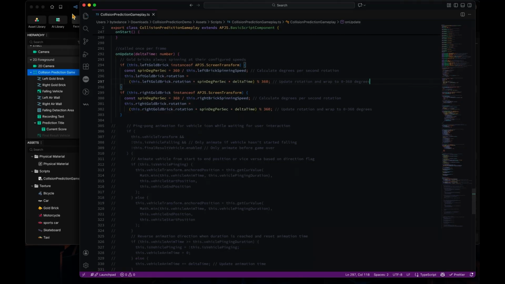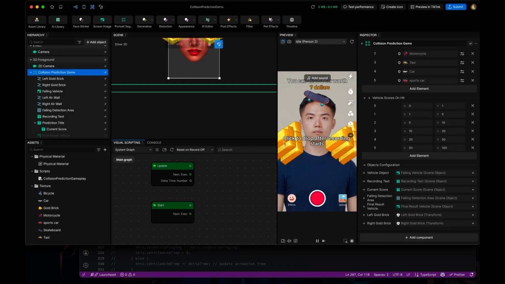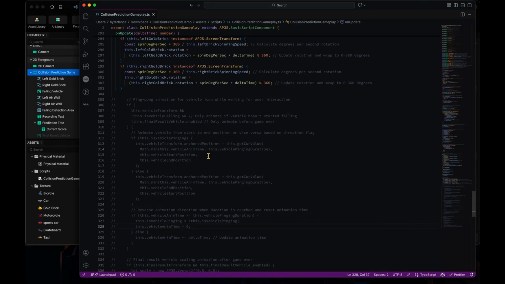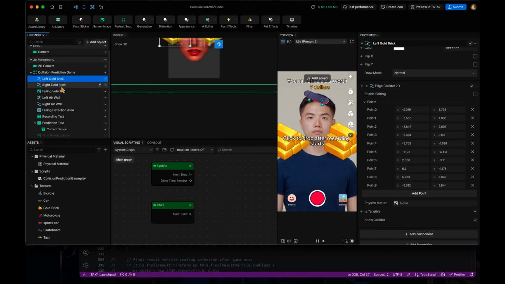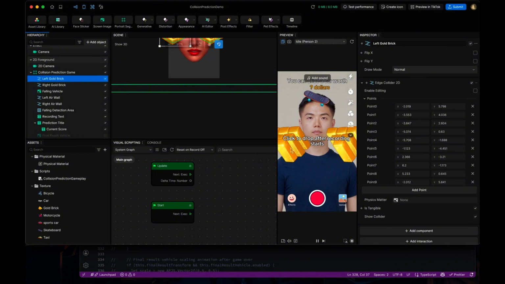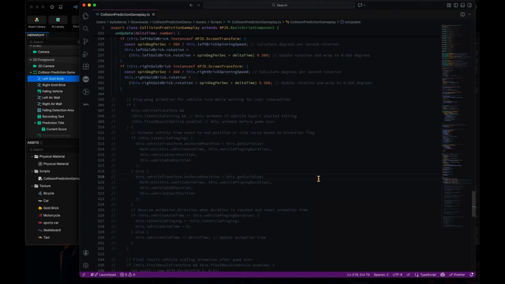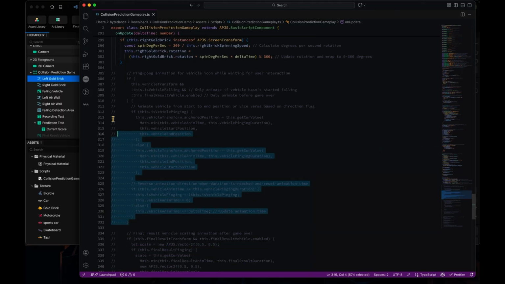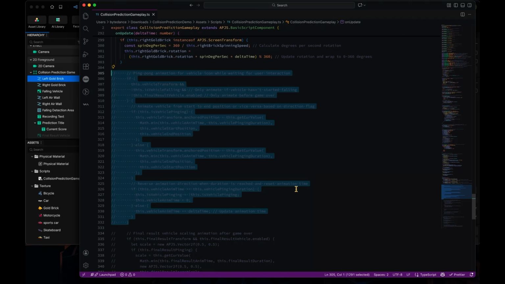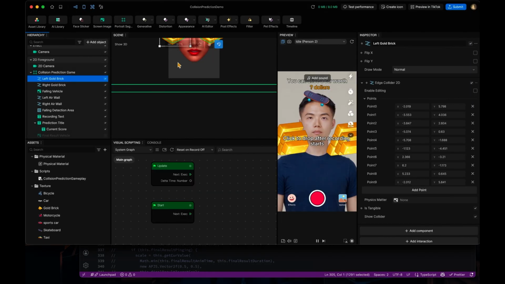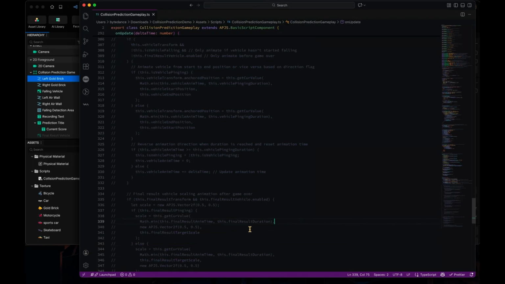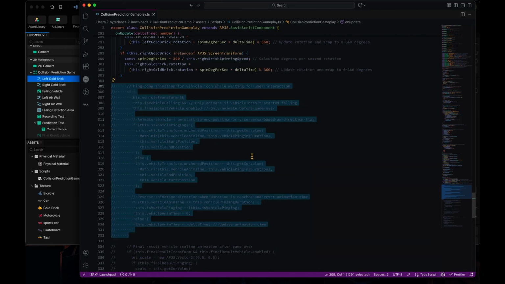If we save here, we can see the two gold bricks start spinning, and because the gold bricks already have the collider attached, they can already hit any other object that also has colliders. So it's ready. Let's go to the next part, which is the ping pong animation for the vehicle icon while waiting for the user interaction. That means this skateboard will start to have the ping pong animation from left to right or right to left with this part of the code.